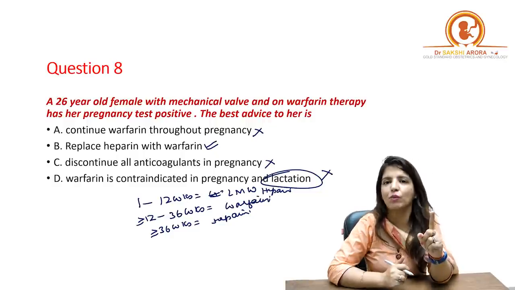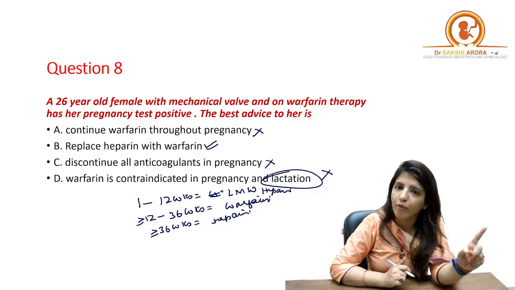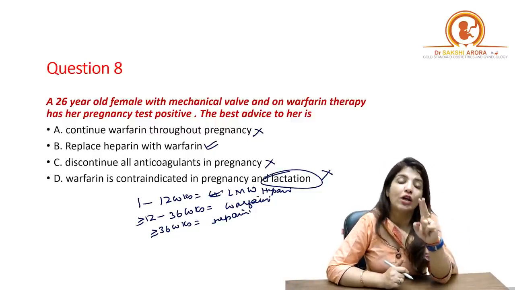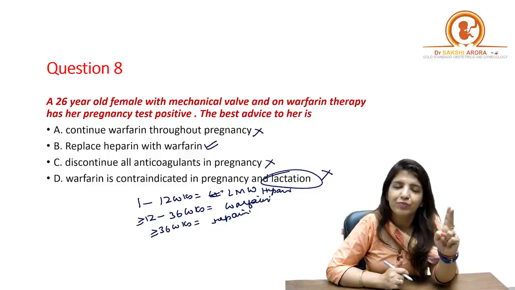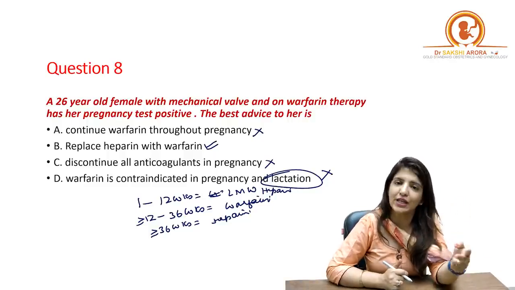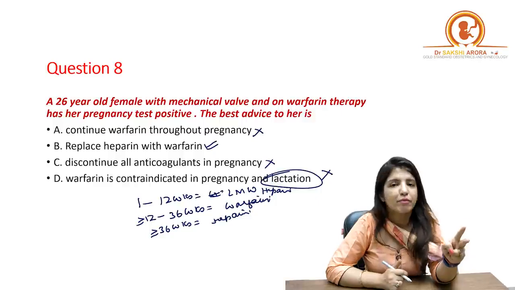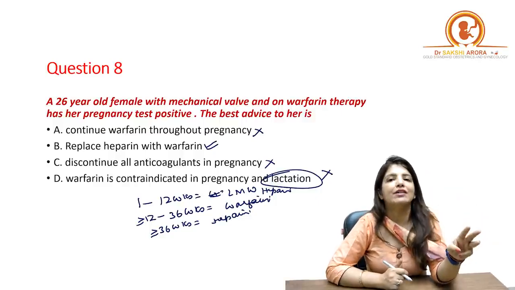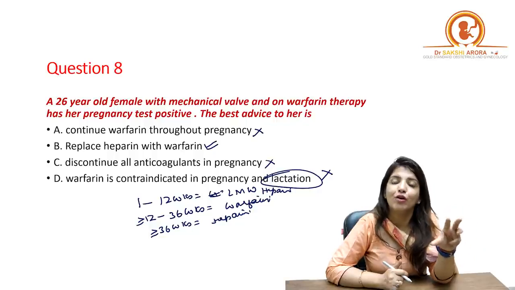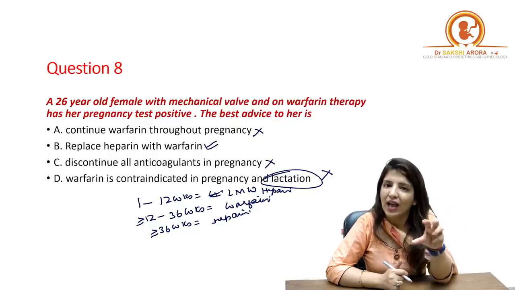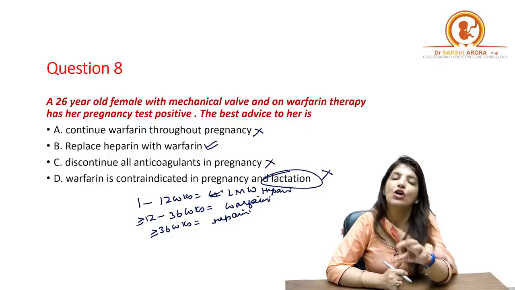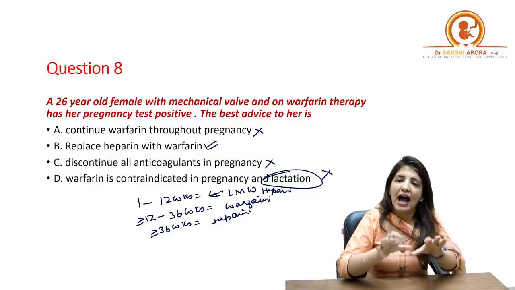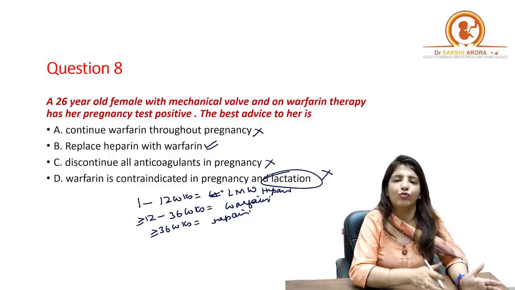Number one, that is the reason why we shift the patient from warfarin to heparin. Number two, heparin is not that strong an anticoagulant, right? So the chances of PPH in the patient herself are less because we have put the patient on heparin. And number three, there is an antagonist available for heparin, right? So we have an antagonist for heparin. So these are the three reasons why I'm going to shift the patient at 36 weeks from warfarin back to heparin.